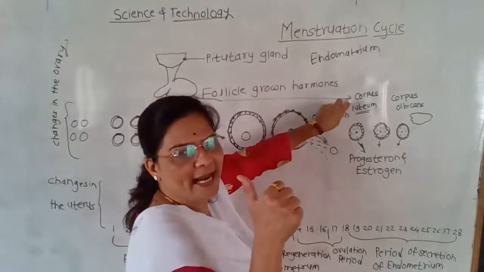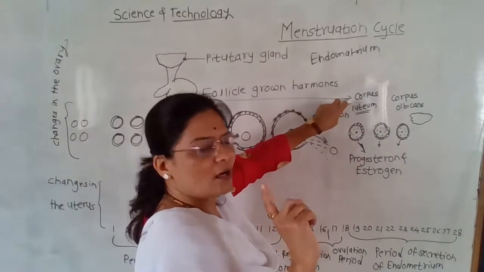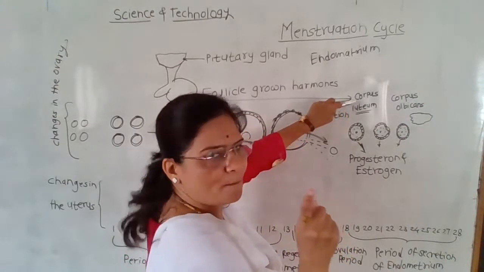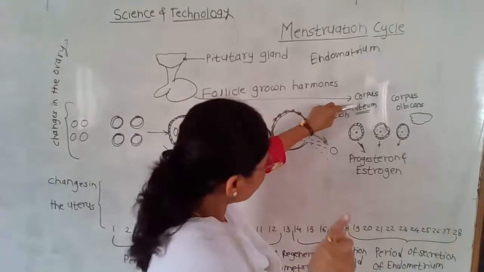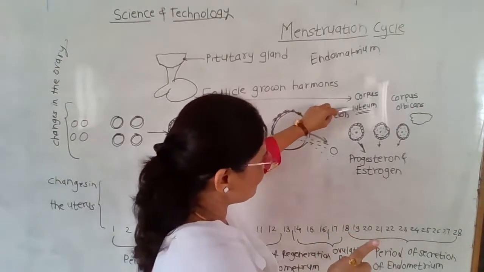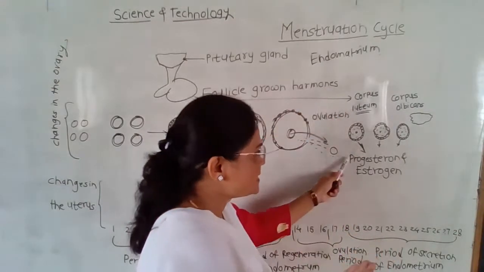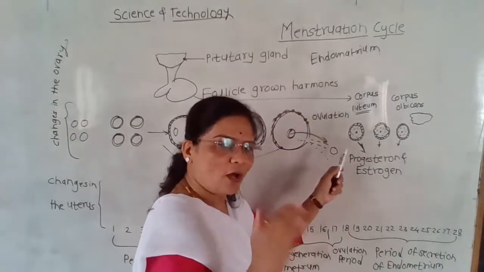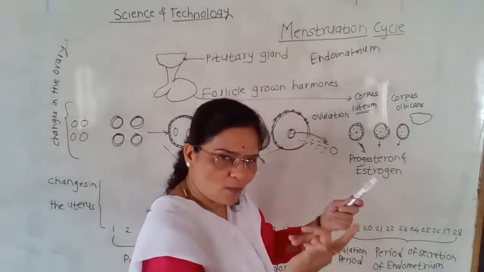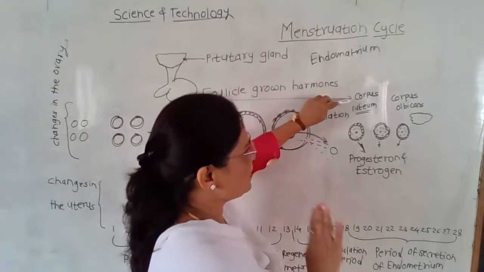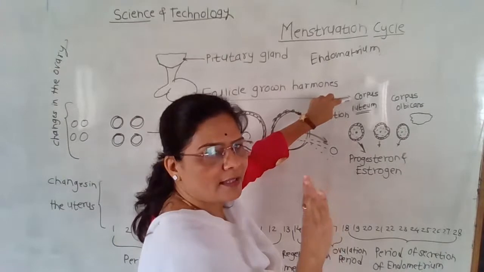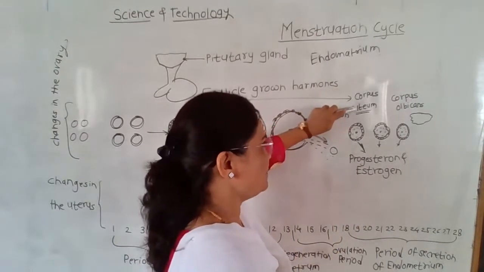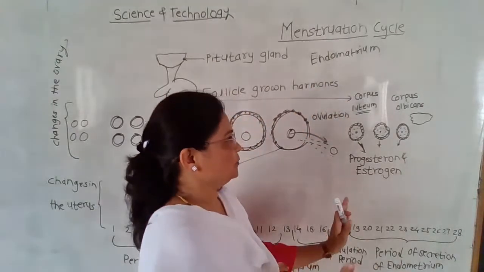Whenever there is no fertilization of the male and female gamete, at that time the corpus luteum, which secretes the pregnancy hormones, also called the female sexual hormones, becomes inactive if there is no fertilization in 24 hours.